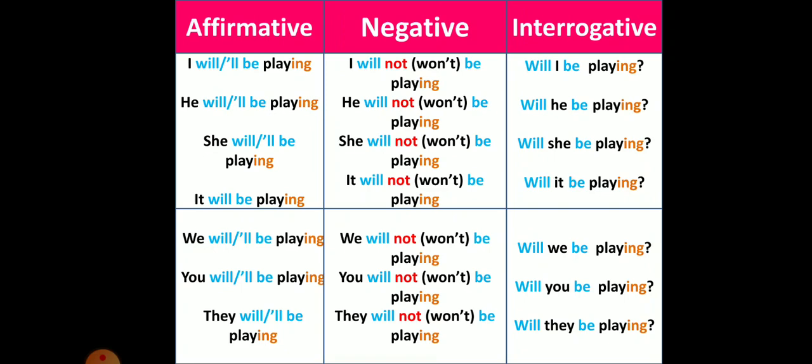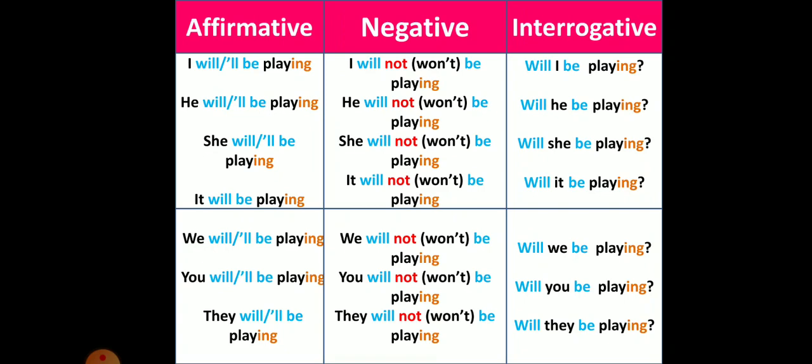We will not be playing, or we won't be playing. You will not be playing, or you won't be playing. They will not be playing, or they won't be playing. Okay, so here we change just the subject.